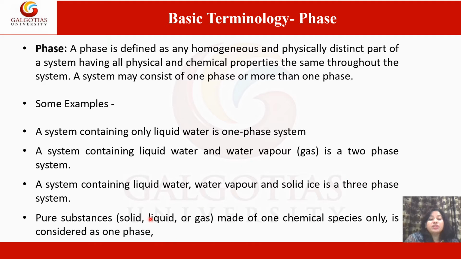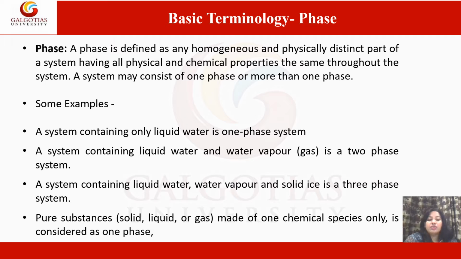A pure substance, that is solid, liquid or gas, made up of one chemical species only is considered as one phase. Some other common examples: a system consisting of water and ice, all the pieces of the ice form one phase and the water another phase. Thus, there are two phases. A mixture of gases such as helium, hydrogen and argon constitutes a single phase since the gases are completely miscible.